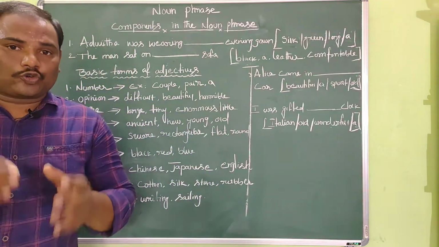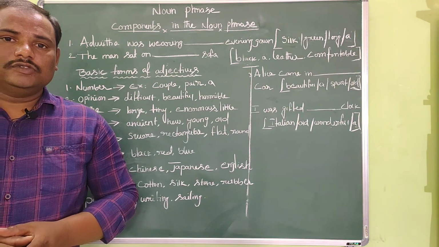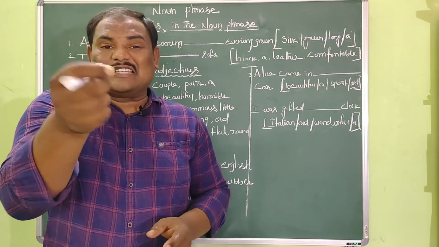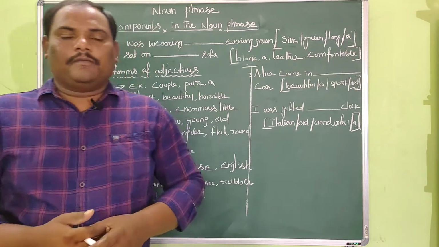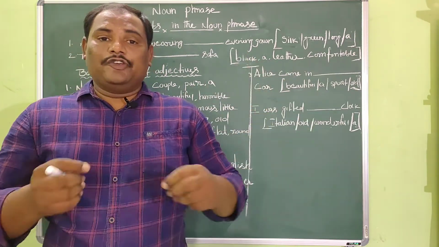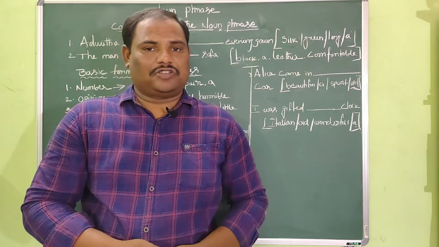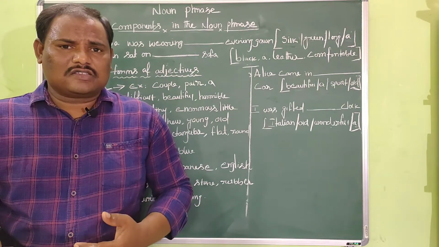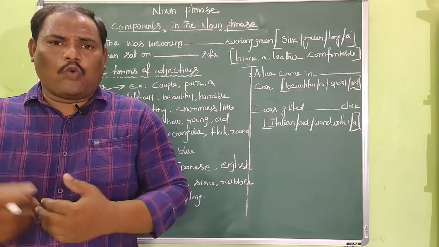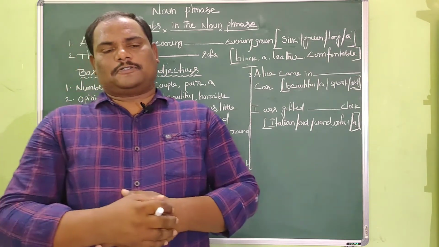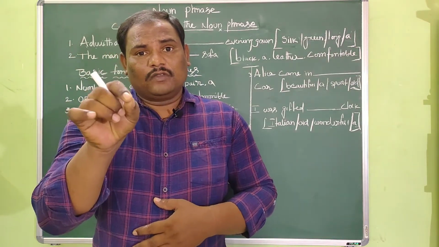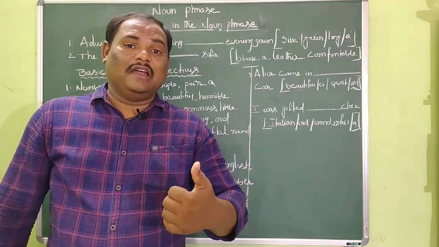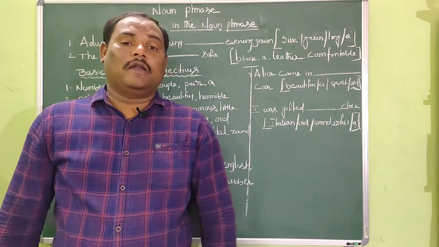Come on, let us go to the last element, the last kind of the adjective, purpose adjective. Purpose adjective describes for what you use something. For example, when I was a boy, I used to carry a pad into the examination hall. Why I used to carry a pad into the examination hall? Because I wanted to use the pad. What for? For writing purpose. So here, writing is the purpose of the pad. So writing pad, I used to carry writing pad to the examination hall.